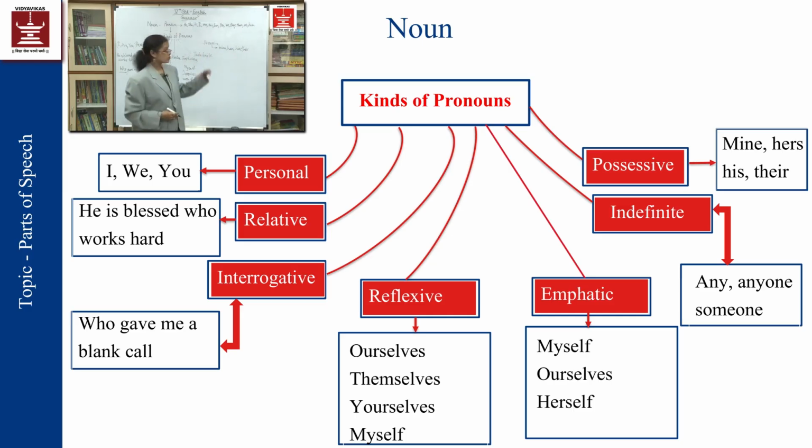By those words where the belongings or the possession of something is being shown, it is called a possessive pronoun. So, that is why hers, its, theirs, mine. In this way, yours, ours.